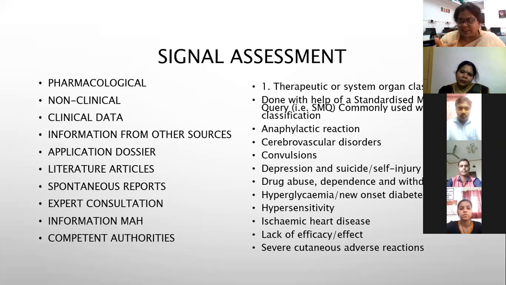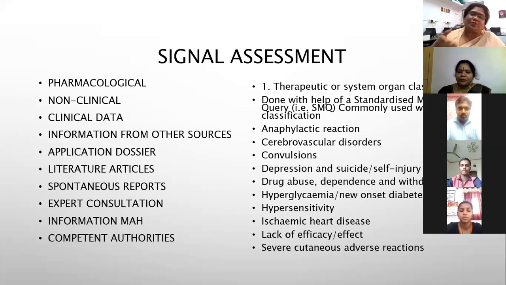The SOC classification has 27 categories, in which every medical reaction is coded, analyzed and reported. Of these 27 categories, we take up nearly 10 to 11 which are very important. Every drug which we use is first reported in this manner, and then reported to the overall database.